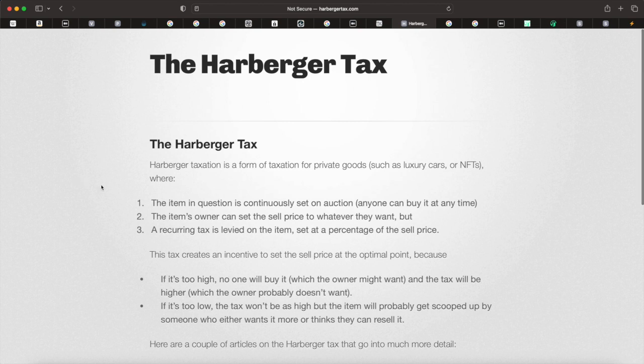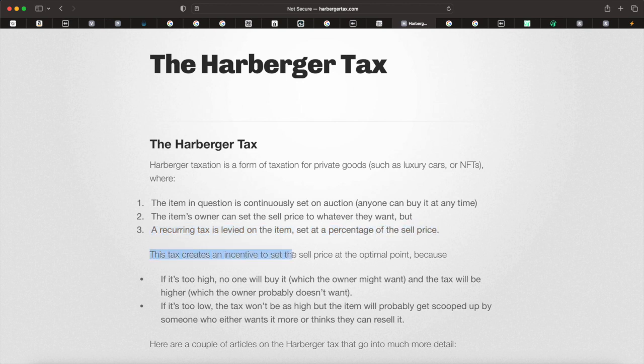Here's how it works at a high level. Everyone's asset in a community is continuously up for sale. Anyone can buy any one of those assets at any time. The asset's owner can set the sell price to whatever they want, but a recurring tax is levied on their asset, set at a percentage of the sell price that they determined.